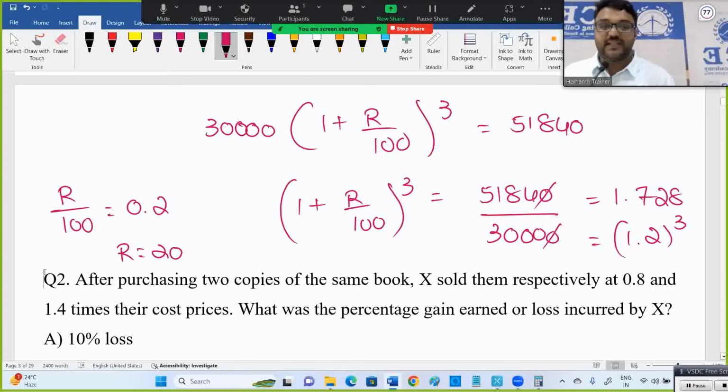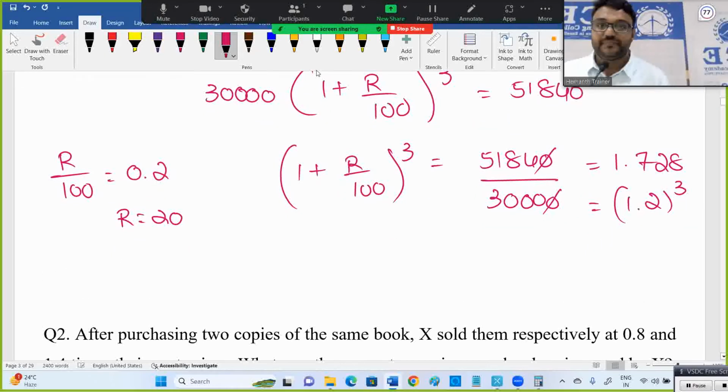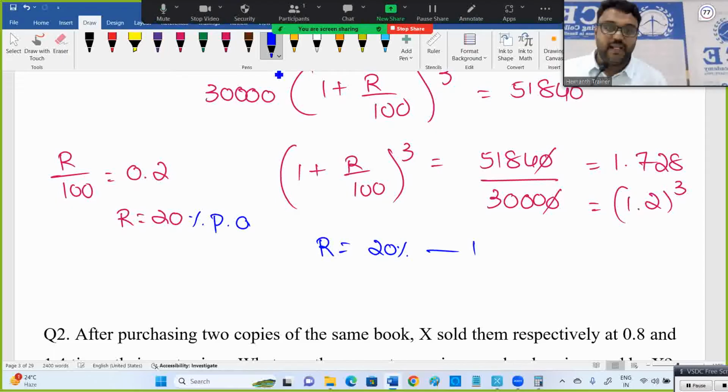So the rate of interest, what is the default unit? What is the unit for rate of interest? Percentage per annum, meaning my rate of interest is 20% for 1 year. PA means per annum, for 1 year. By default, wherever rate of interest is given, it is PCPA. PC means percentage, PA means per annum.